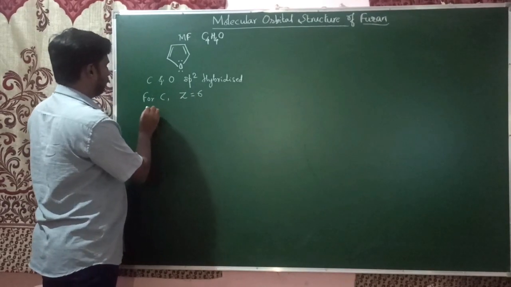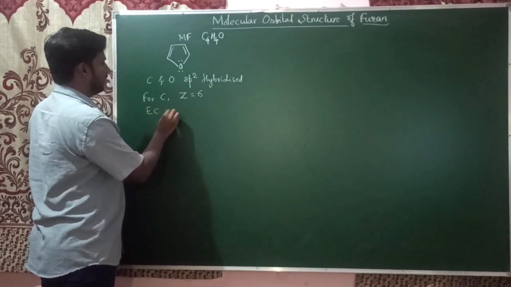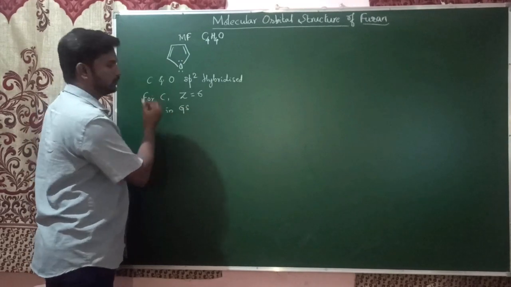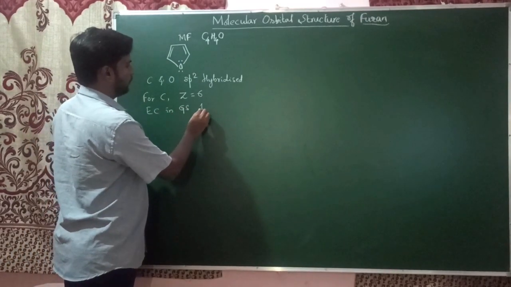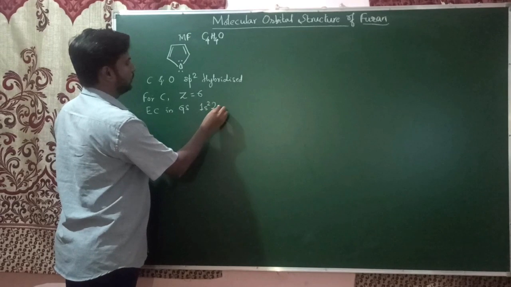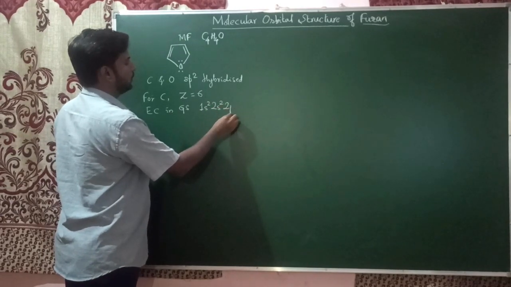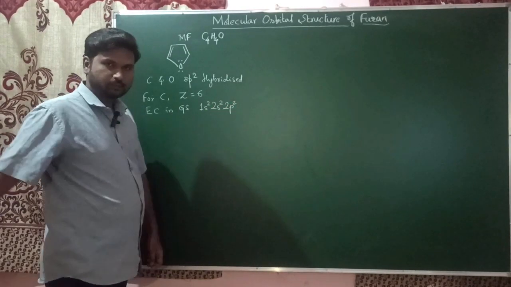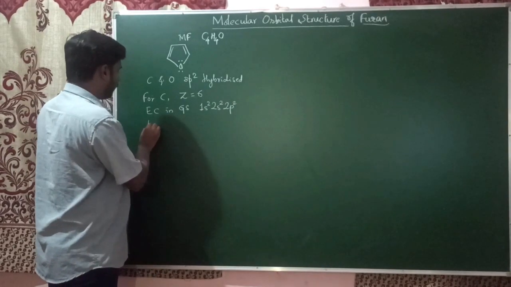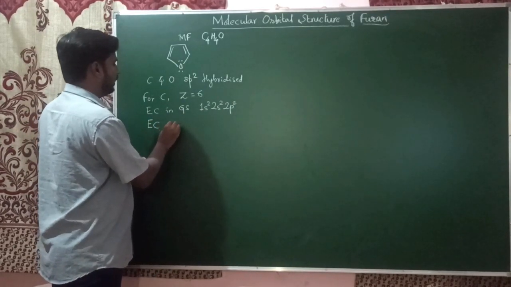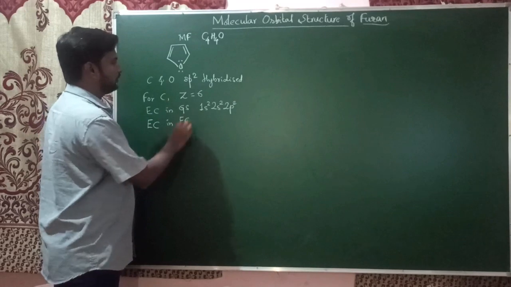Its electronic configuration in ground state is 1s2, 2s2, 2p2.